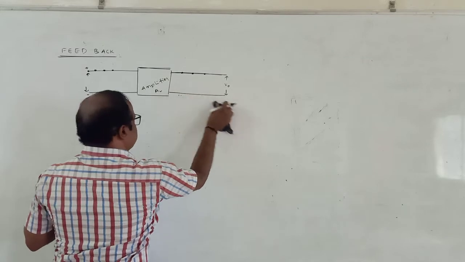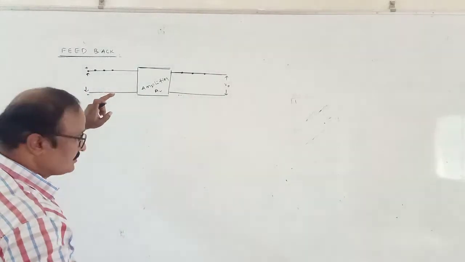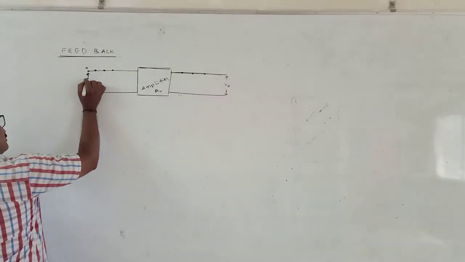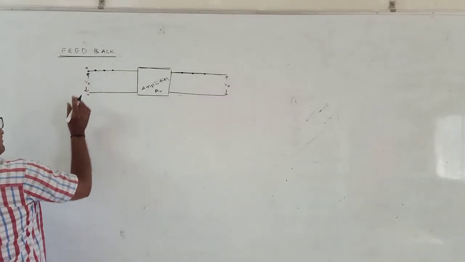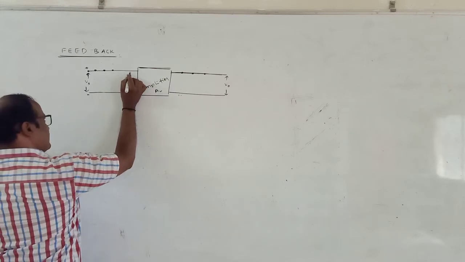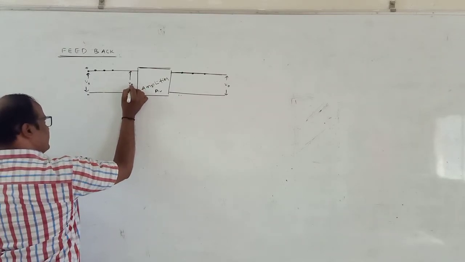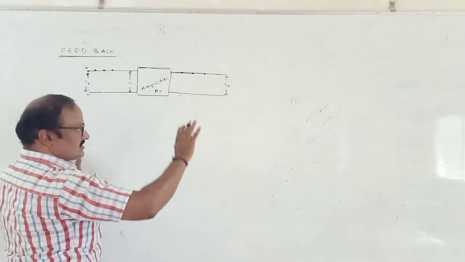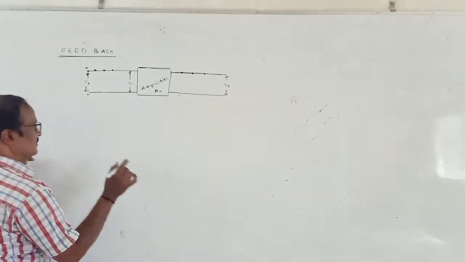Suppose it is an amplifier whose voltage gain is equal to A_V. The input applied is the source voltage Vs, and the same is taken as the input Vi. Output is equal to V naught. Okay na?